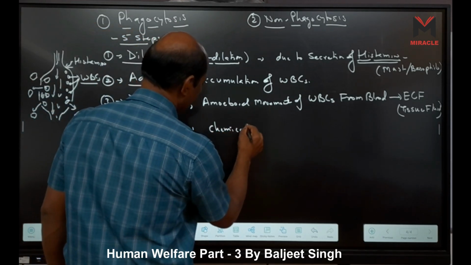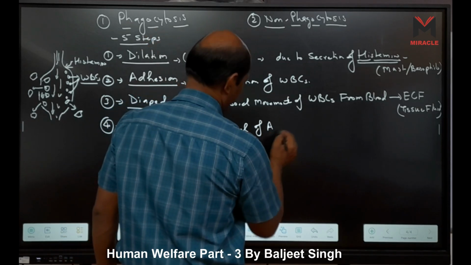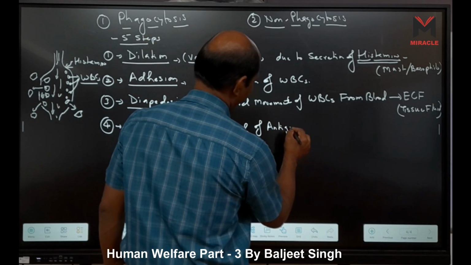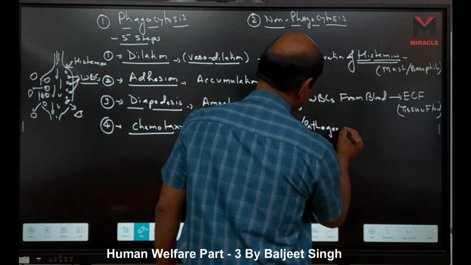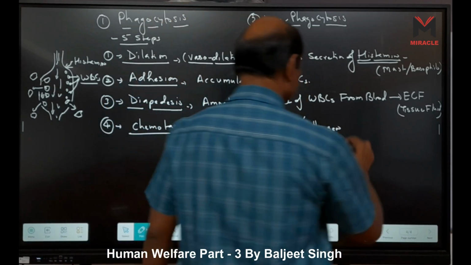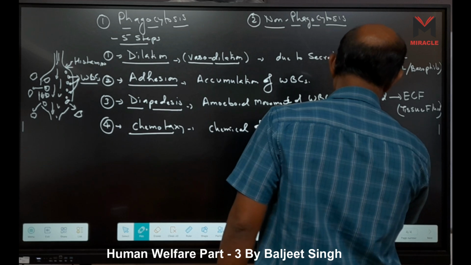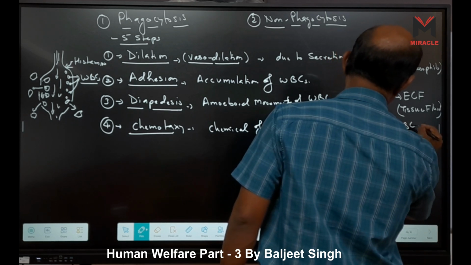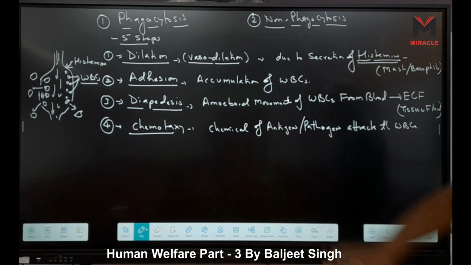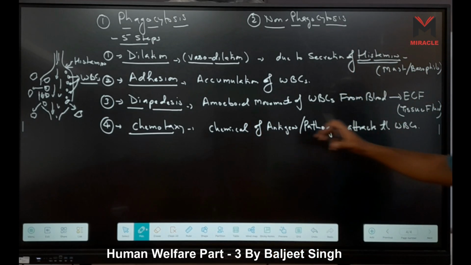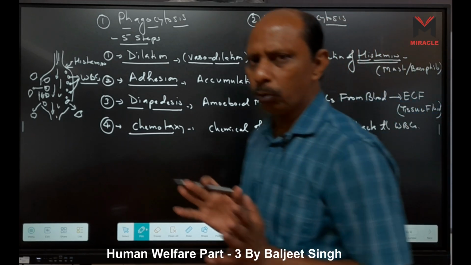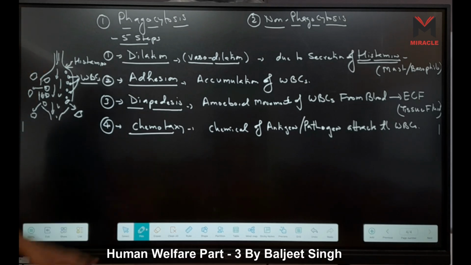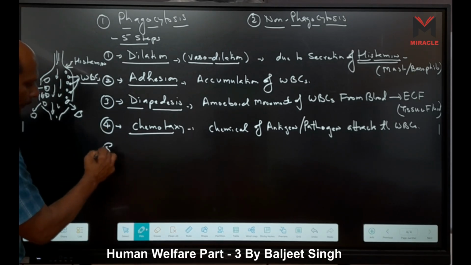Then we can say chemicals of the pathogen's antigen, otherwise you get confused, right? They attract the WBCs. So WBCs show chemotactic movement. These chemicals which are produced by pathogens, or the antigens which are present on the pathogens, attract the WBCs. Now WBCs move toward the antigen which is present inside the lymph. And the fifth one is phagocytosis.